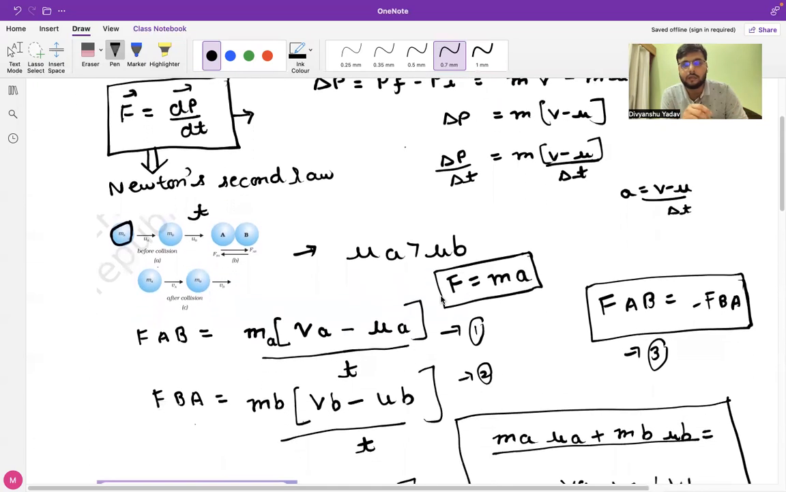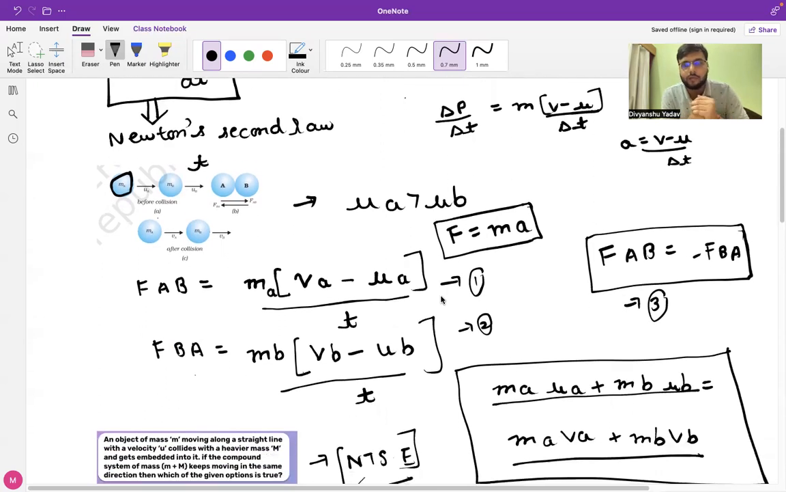Then, in the second part, we discussed the mathematical formulation of the conservation of linear momentum. Here we assumed the case of an ideal collision. The bodies were initially traveling with velocities ua and ub respectively, and their masses were ma and mb. At the point of collision, the force exerted by body A on B and the force exerted by body B on A are equal in magnitude but opposite in direction. After the collision, they attain final velocities va and vb respectively, and their masses remain the same.